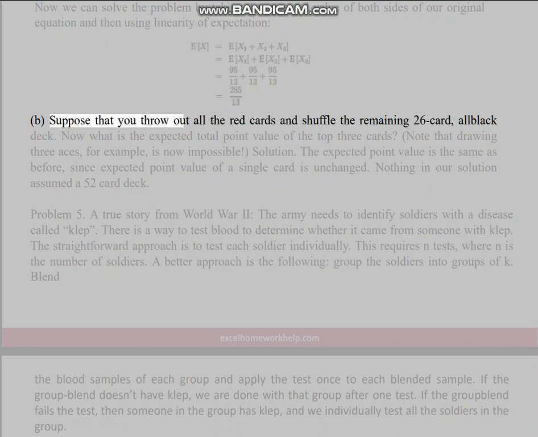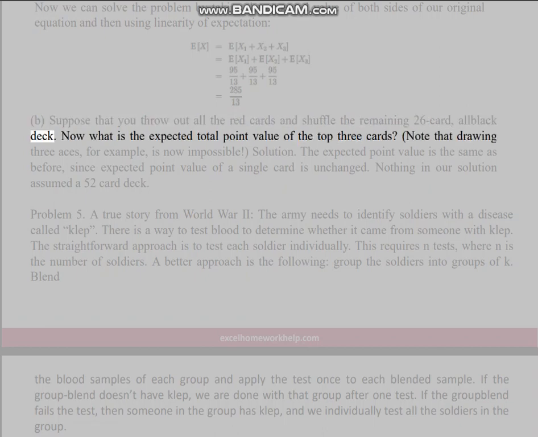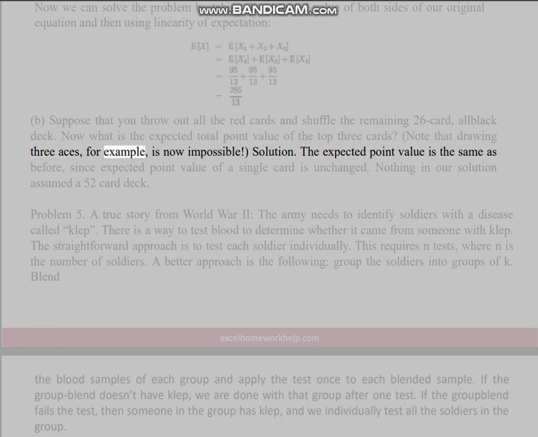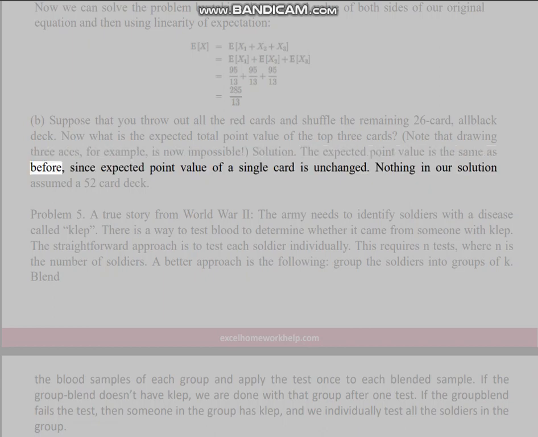B. Suppose that you throw out all the red cards and shuffle the remaining 26-card, all black deck. Now what is the expected total point value of the top 3 cards? Note that drawing 3 aces, for example, is now impossible. Solution. The expected point value is the same as before, since the expected point value of a single card is unchanged. Nothing in our solution assumed a 52 card deck.